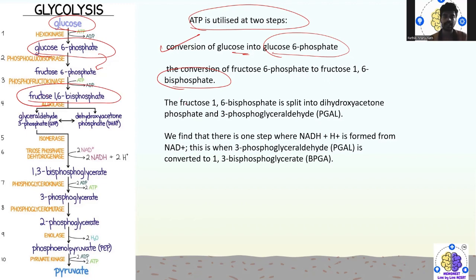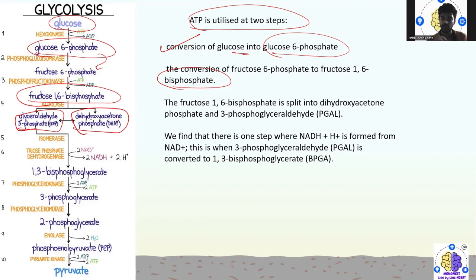Then fructose 1,6 bisphosphate gets split into two: dihydroxyacetone phosphate, and 3 phosphoglyceraldehyde, PGAL.